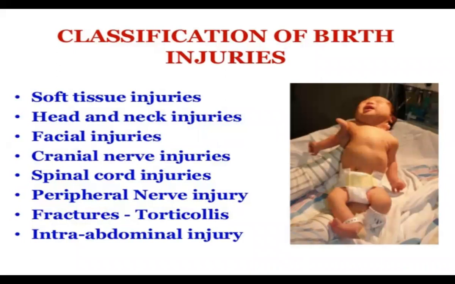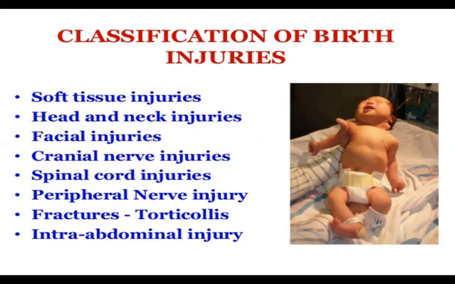Then comes the classification, depending upon which part is affected. If it affects soft tissue, then it is a soft tissue injury. Then there are head and neck injuries, facial injuries, and sometimes the nerves are affected: cranial nerve injuries, spinal cord injuries, peripheral nerve injury, fracture, torticollis, or intra-abdominal injury. So these are the different injuries which can take place at birth, from soft parts to nerves, anything.